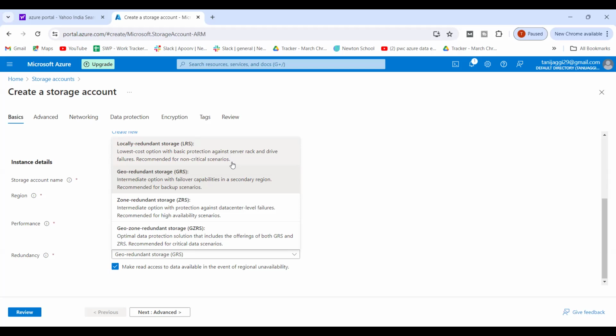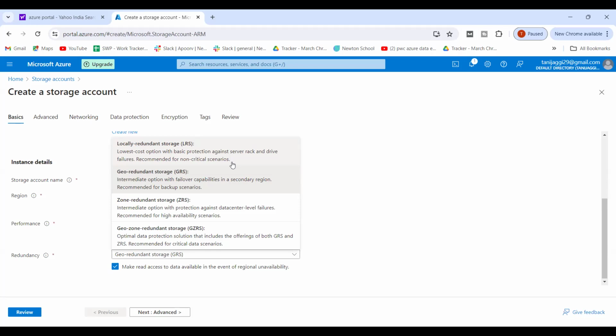So in the same way, to keep a backup of the things, we go with the geo-redundant. So we define a geographical area that, okay, in this much area, whatever the data centers are available, I want my data to be saved in those particular data centers. So that's the second part.